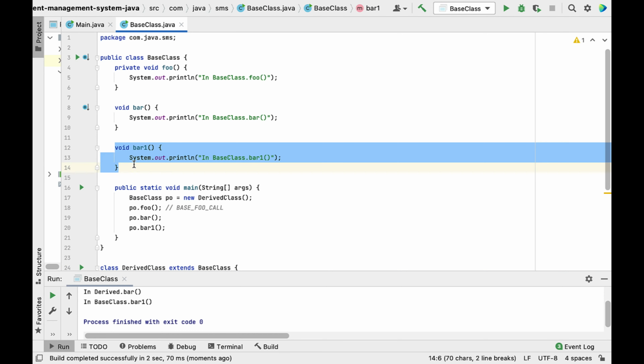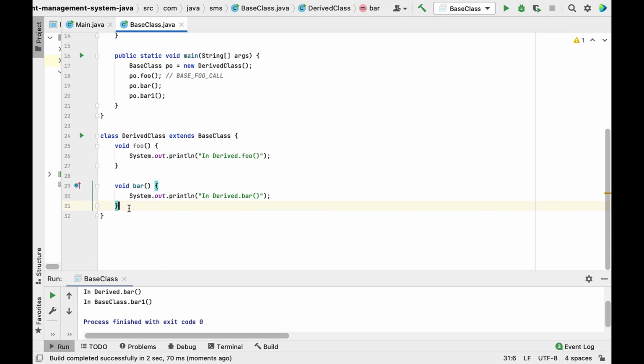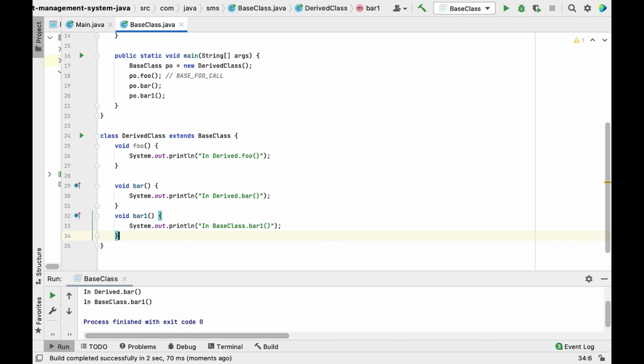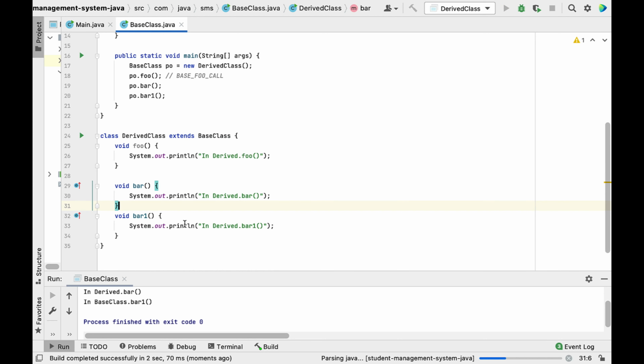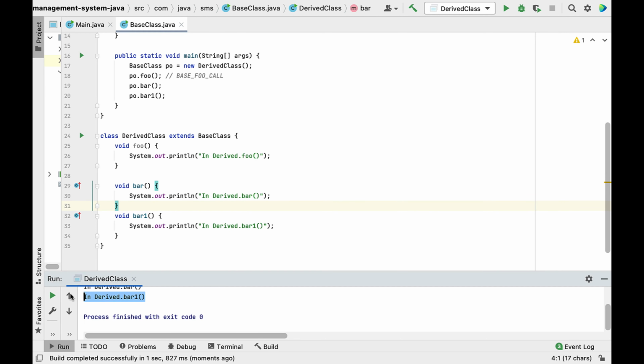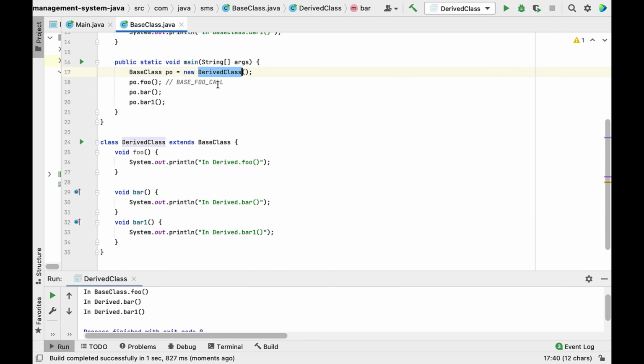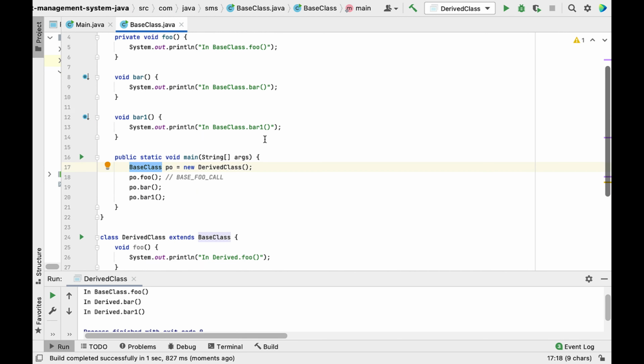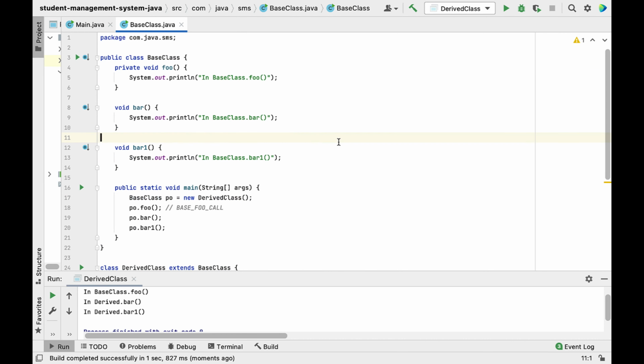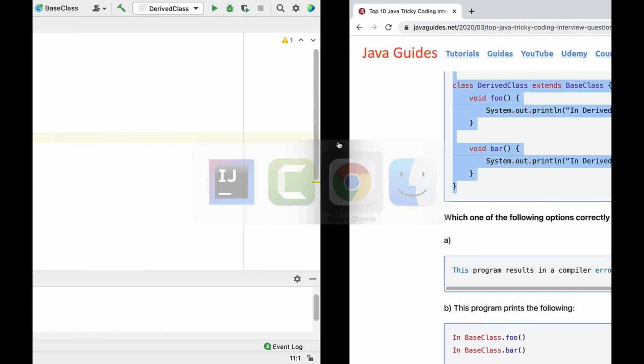If I override this method again in the derived class, and if I say this one is derived instead of base class, so if I run the program, it should print in derived bar1. Okay, so this is the runtime polymorphism. So whenever we create an object of the child class using the parent class as a reference variable, then it should first call the subclass methods. Alright, I hope you understood this code snippet. Let's head over to the next question.